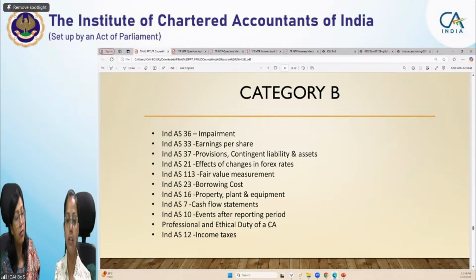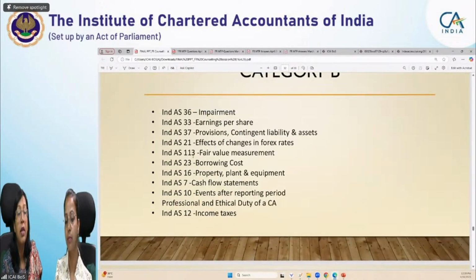professional and ethical duty of a chartered accountant, Ind AS 12 income tax. So you cannot avoid these either, because alternately questions keep coming in the exam. So one more thing, students, these are in the second category because every alternate time you will find one of the second questions from this.